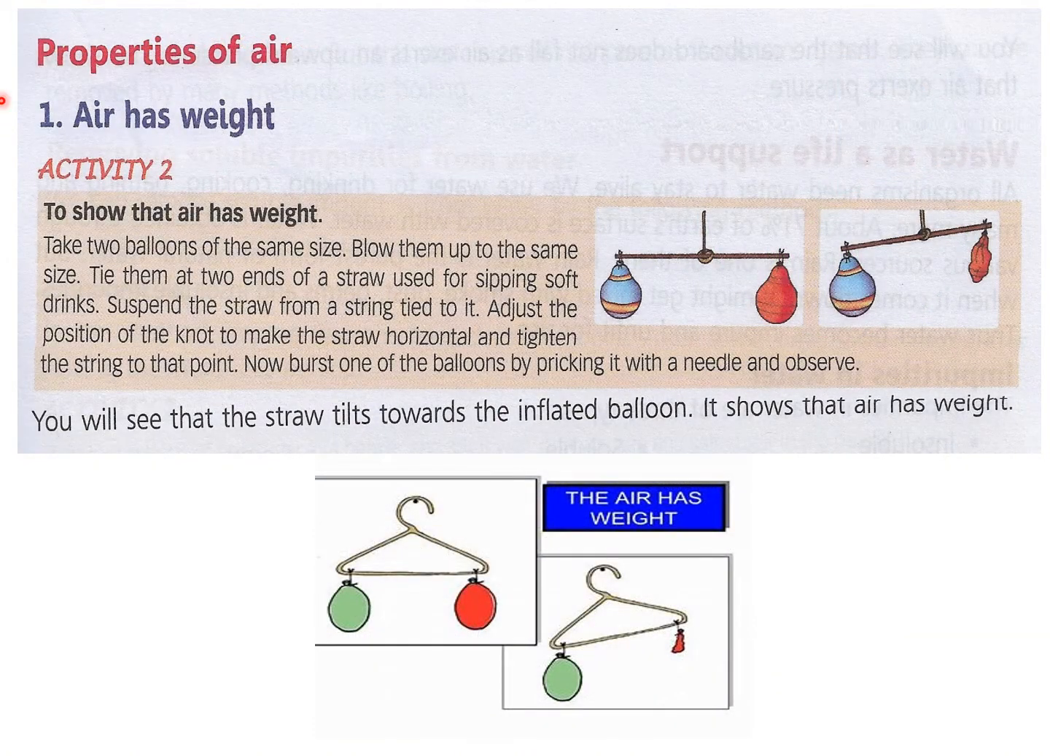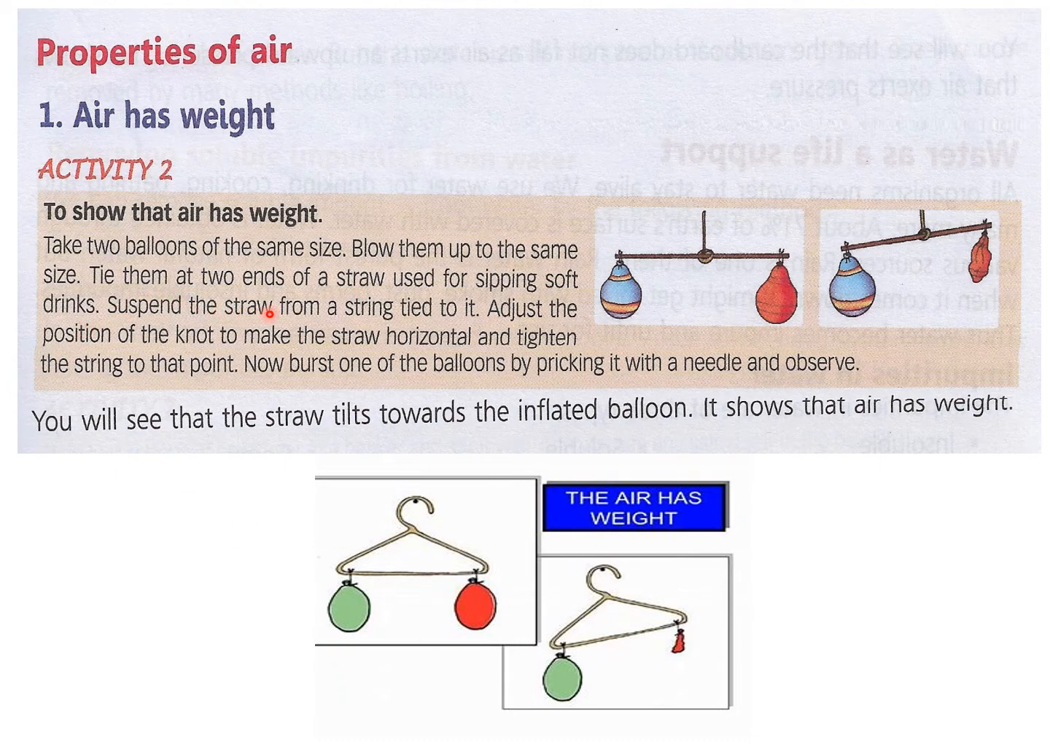Now we come to the properties of air. Number one property of air is that air has weight. You can see this activity to understand this thing that air has weight. We can prove it. Take two balloons of the same size, blow them up to the same size so that they are equal in weight, like this.